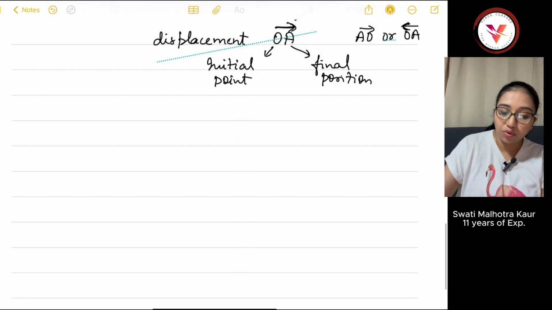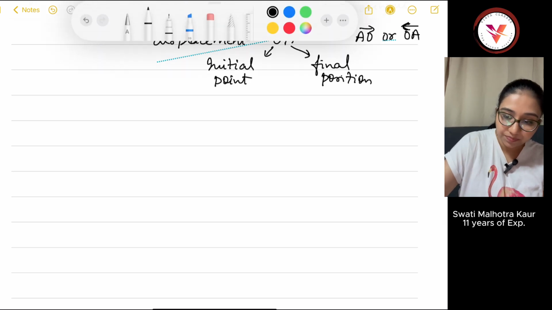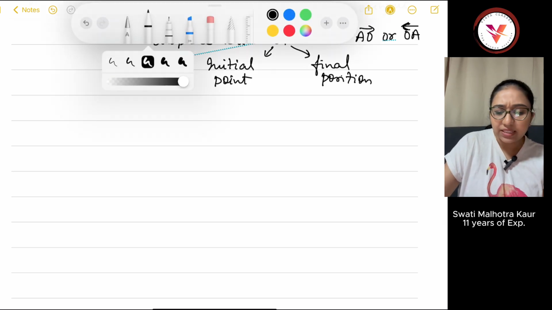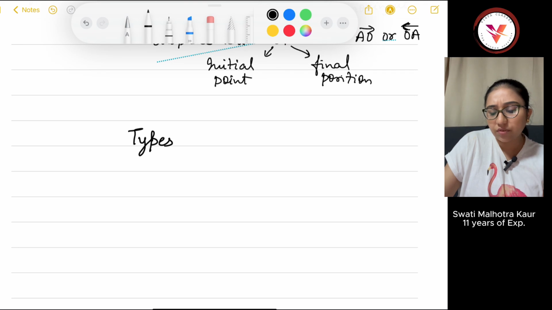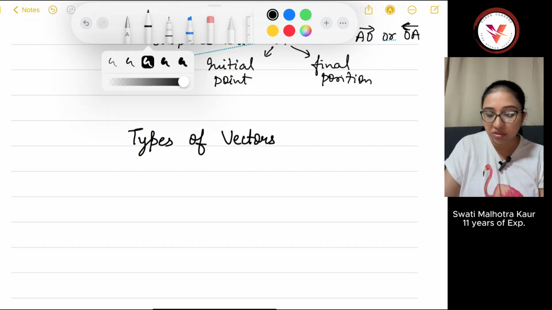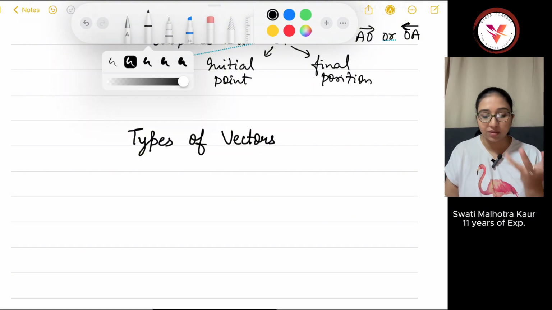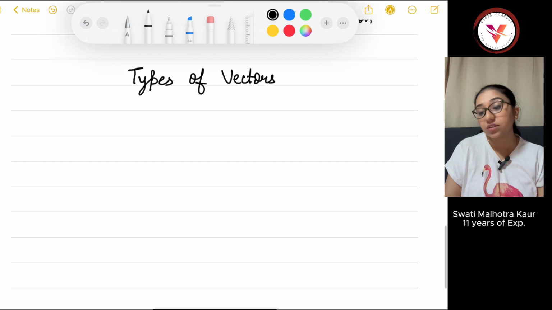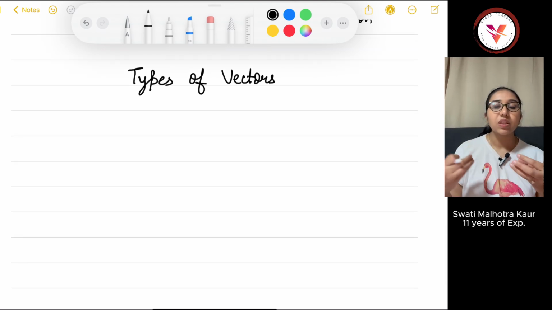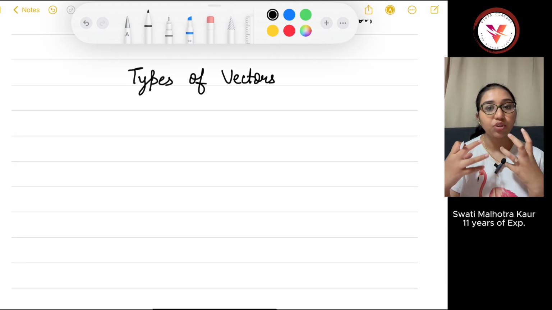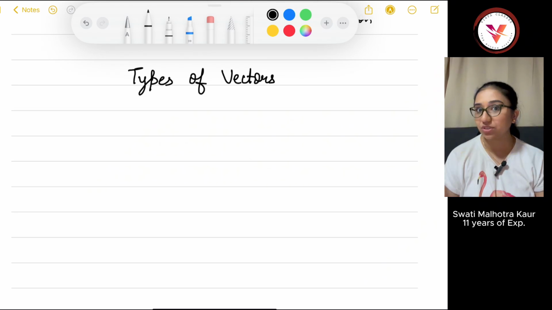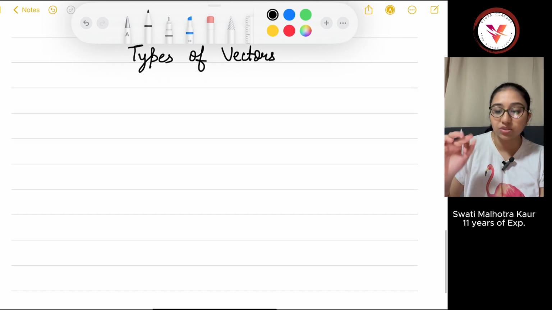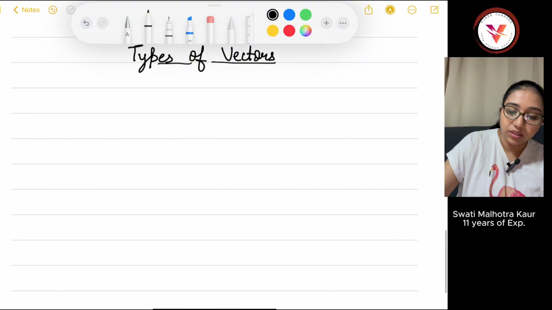Next, we can move to types of vector. This topic is conceptually important. There is no direct question from this topic, but it's important because you have to build your minor concepts for the major ones. Always remember that, so don't miss these small things.